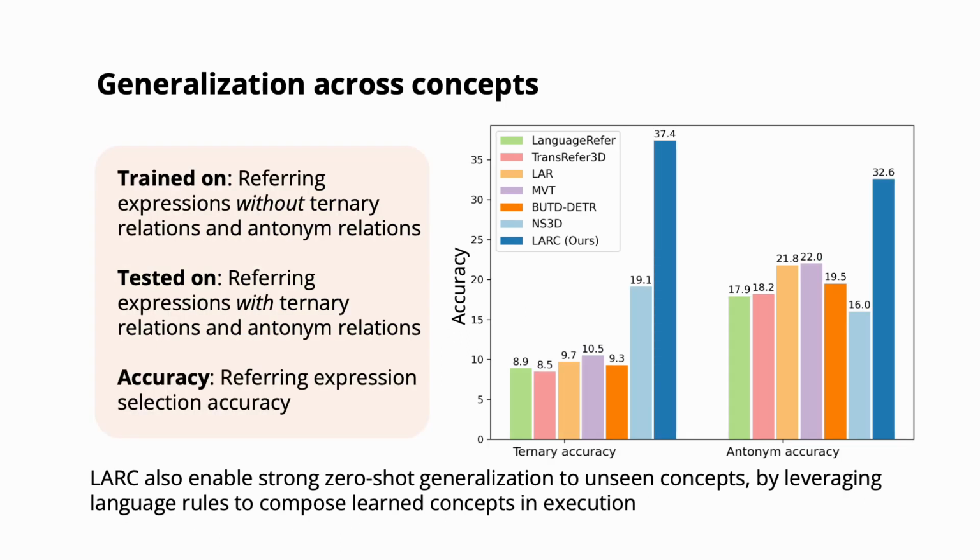LARC also enables strong zero-shot generalization to unseen concepts by leveraging language rules to compose learned concepts in execution. We train on referring expressions without ternary relations, for example, center of, and antonym relations, for example, not left. Then, we test on referring expressions with ternary and antonym relations. LARC significantly outperforms all prior works on this setting.